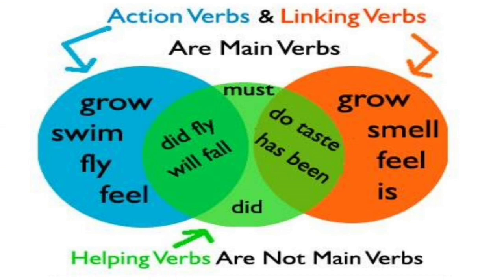So action verb examples are grow, swim, fly and fill. Linking verbs are grow, smell, feel and is. And last is helping verb: did, must, do, taste, has been, did fly, will fall. That are examples of three types of verb.